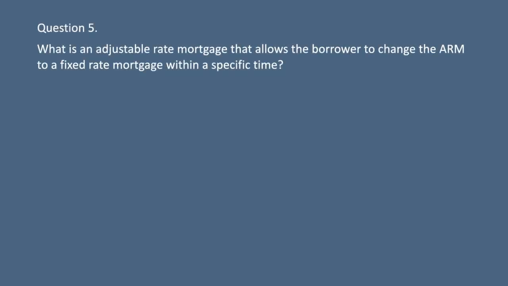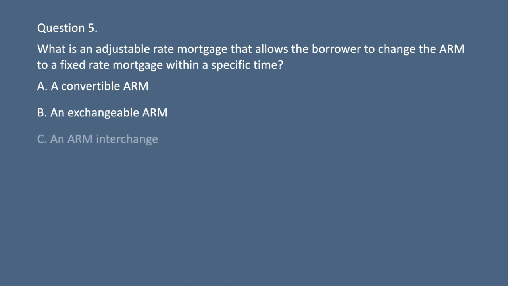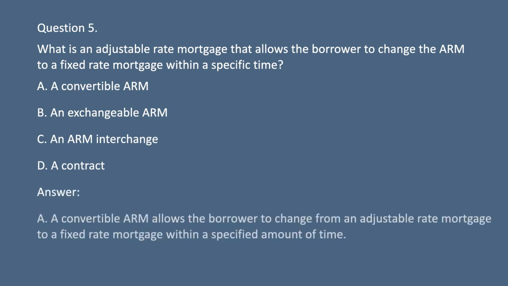Question 5. What is an adjustable rate mortgage that allows the borrower to change the ARM to a fixed rate mortgage within a specific time? A. A convertible ARM. B. An exchangeable ARM. C. A balloon ARM. D. An ARM interchange. Answer: A. A convertible ARM allows the borrower to change from an adjustable rate mortgage to a fixed rate mortgage within a specified amount of time.